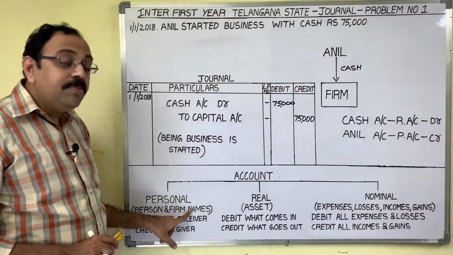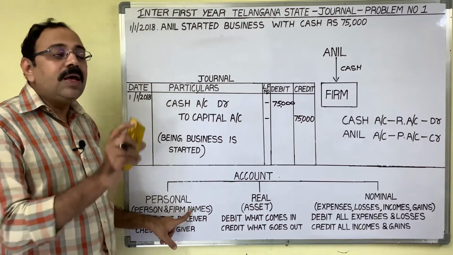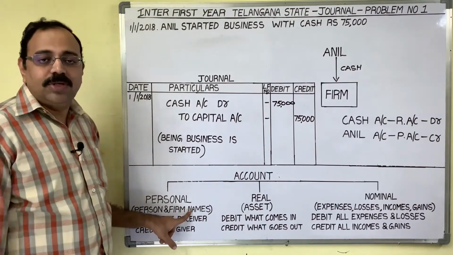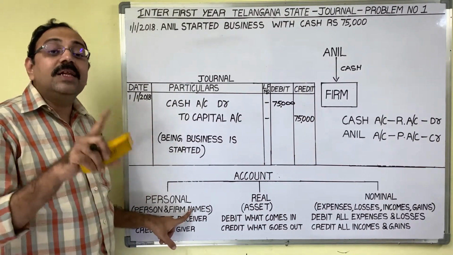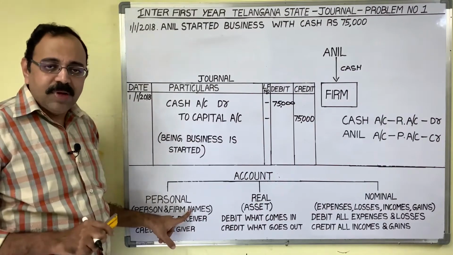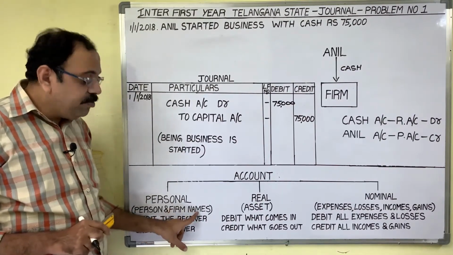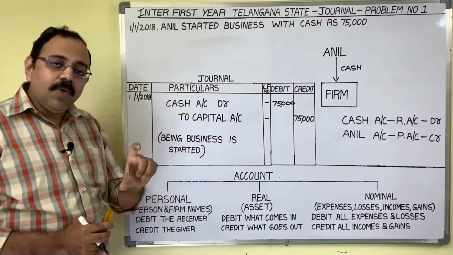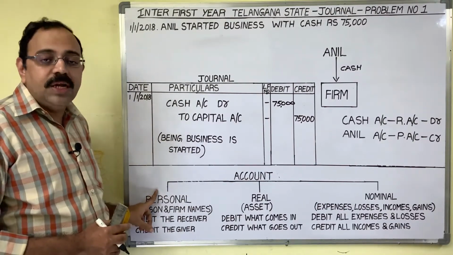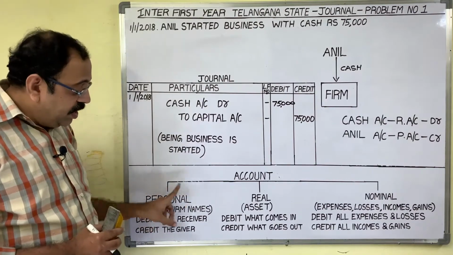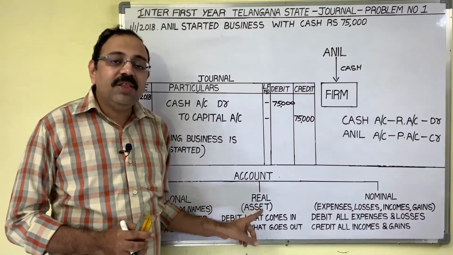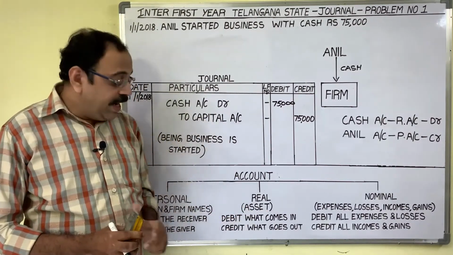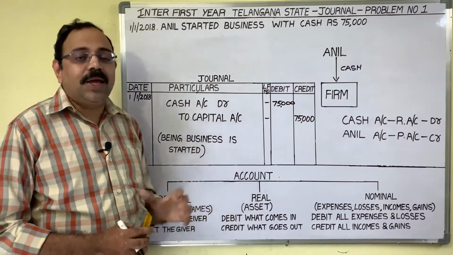Or a firm name, for example, Reliance Limited account. Here Reliance Limited is not a person's name, but it is one firm name, one organization name. Therefore, that account also comes under personal account. And if any account is opened with an asset name, that account is known as a real account.